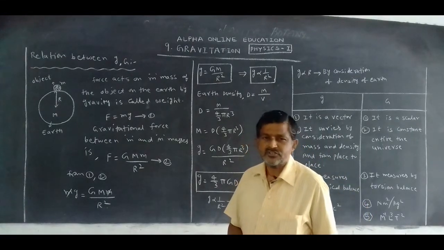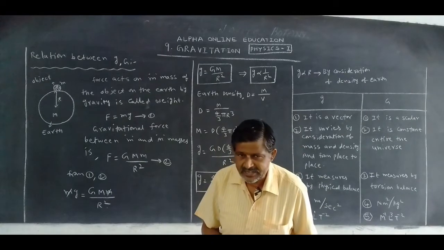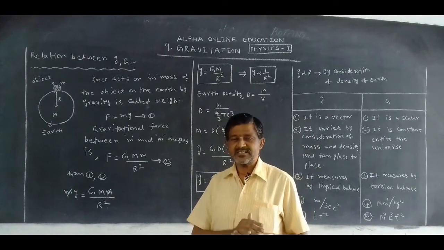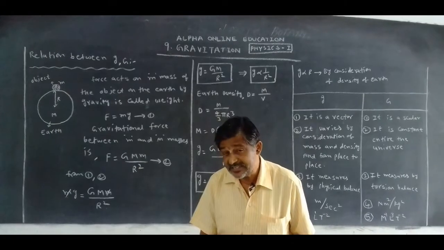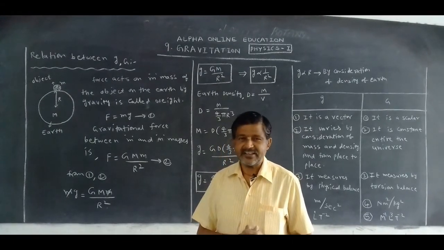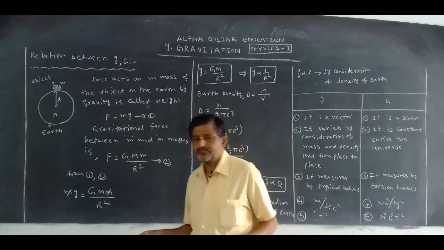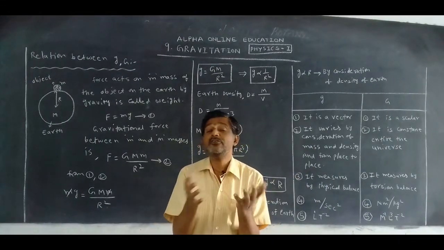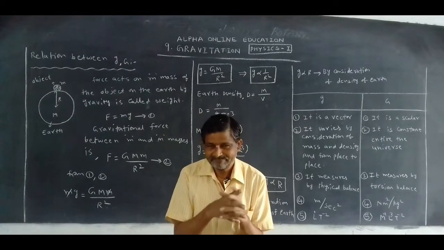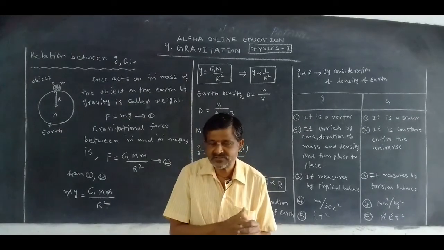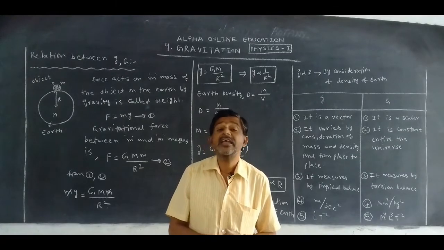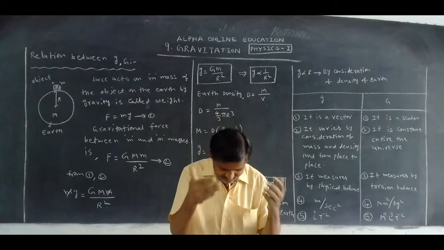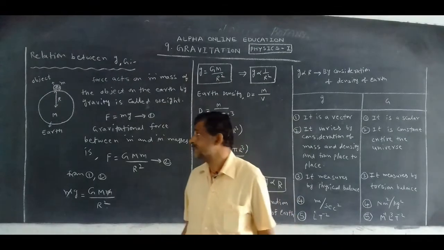Now we want to establish the relation between small g and capital G. What is small g? Acceleration due to gravity. What is capital G? Universal gravitational constant. Now we want to establish the relation between them, and we know the value of small g that we have taken in the previous classes while doing problems, 9.8 meter per second square. How we can get that, we will discuss in this chapter.